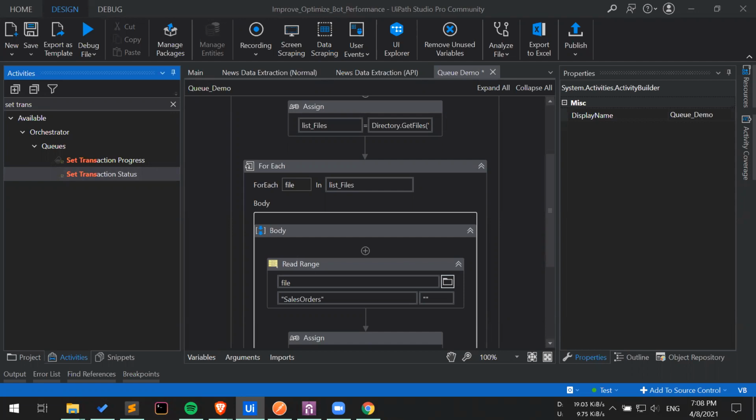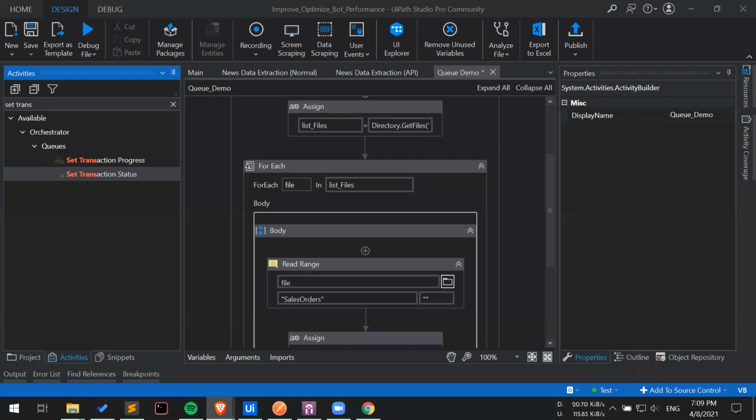In the code, you need to clearly mention which type of exception you are throwing. If it is a system exception, you send it as new exception. If it is a business rule exception, then it should be throw new business rule exception. That's how you can divide the different exceptions. I think you are talking about REFramework, and there we can control it. The issue I'm talking about is that I'm using the retry with the queue level, not the REFramework.